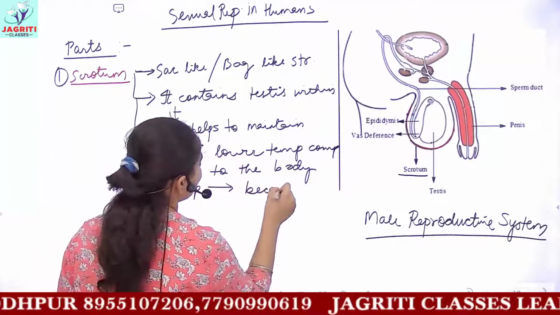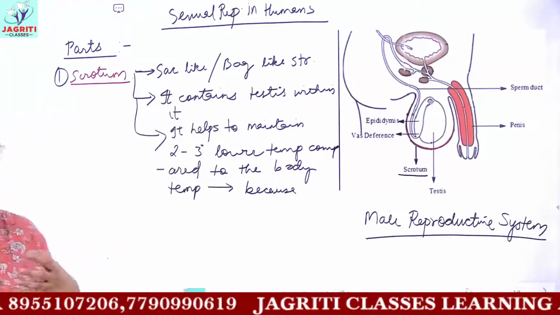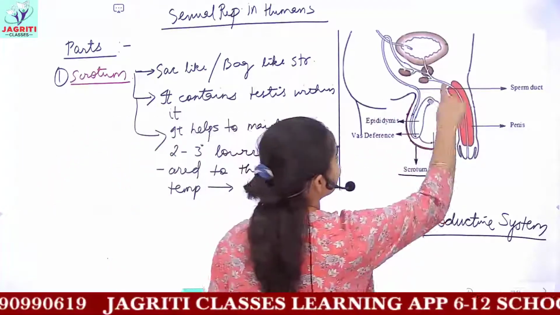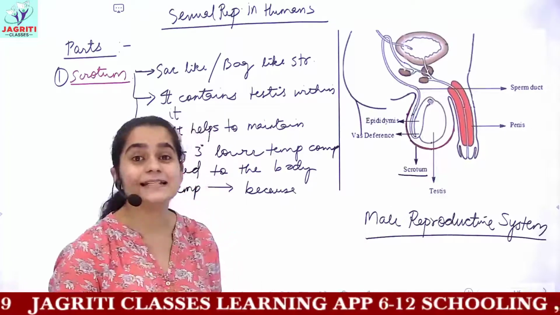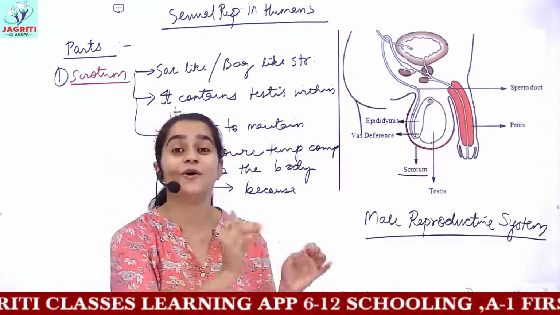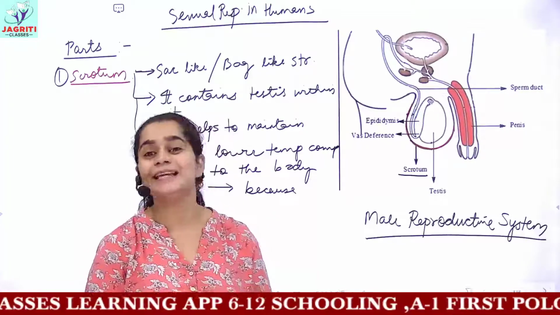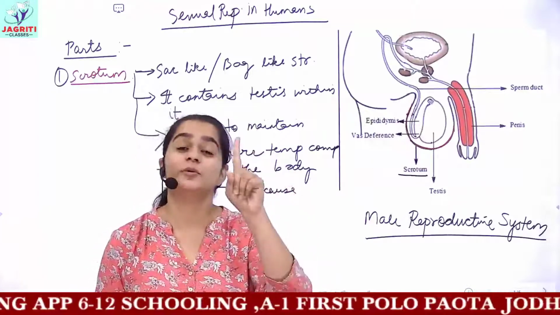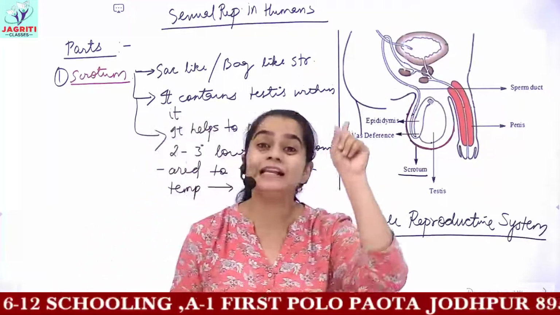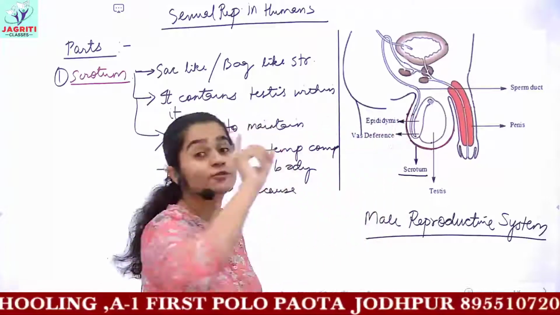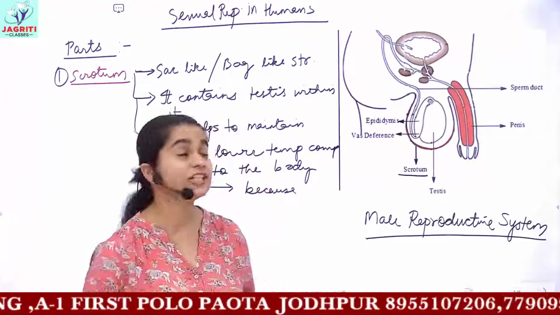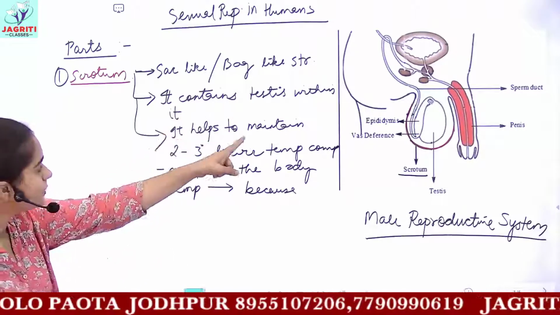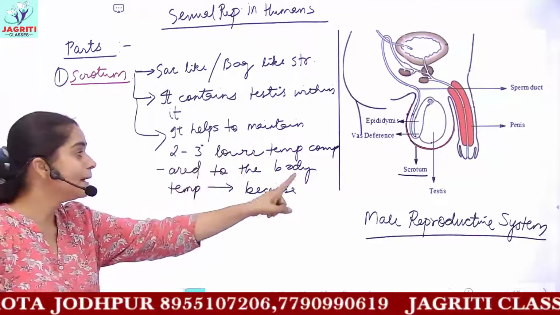Why does the scrotum maintain a lower temperature compared to the body temperature? Because the scrotum contains the testis, and the testis is responsible for the production of sperms, which are the male gametes. For the formation of sperms you require a lower temperature compared to the body temperature. So we are writing that the scrotum helps to maintain a temperature 2 to 3 degrees lower compared to the body temperature.